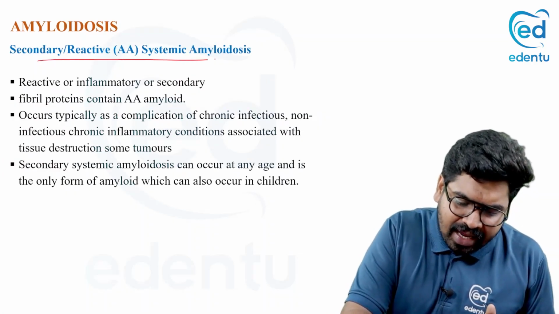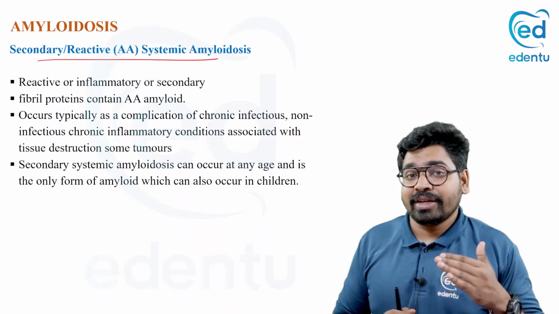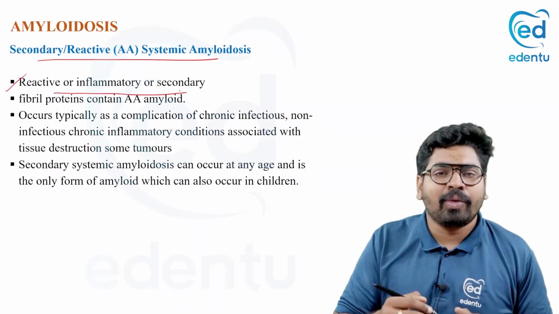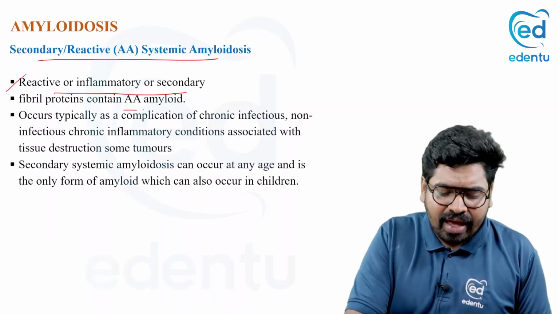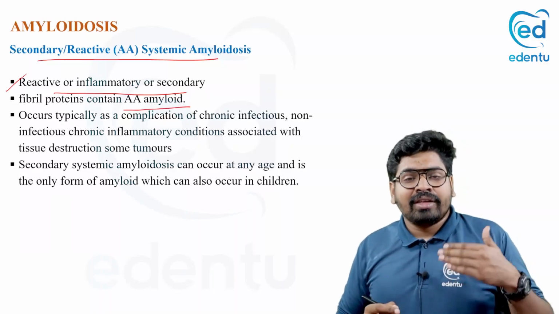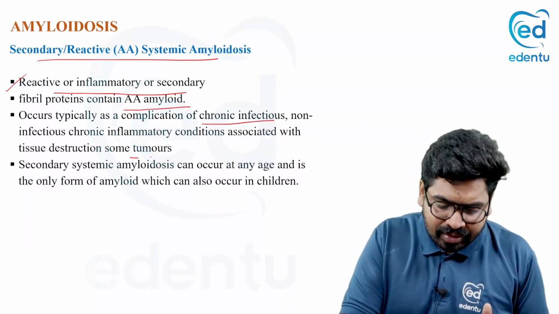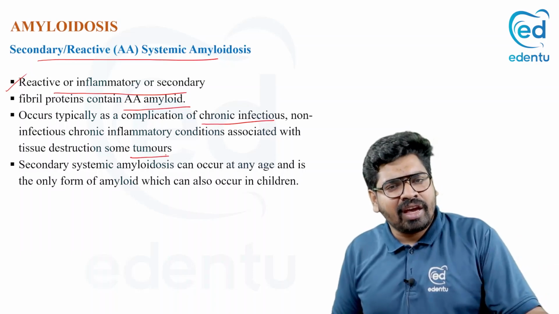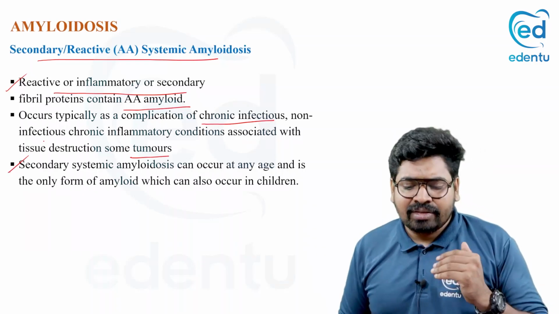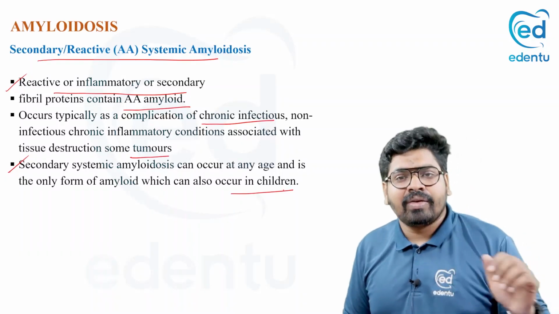Coming to the secondary or reactive amyloidosis. Here it is not due to a B cell neoplasm, it is due to some reactive chronic inflammation in the body. And which type of amyloid is formed? It is AA amyloid. It is due to some chronic inflammatory conditions and some tumors. It can occur at any age, and this is a type of amyloidosis we see in children.